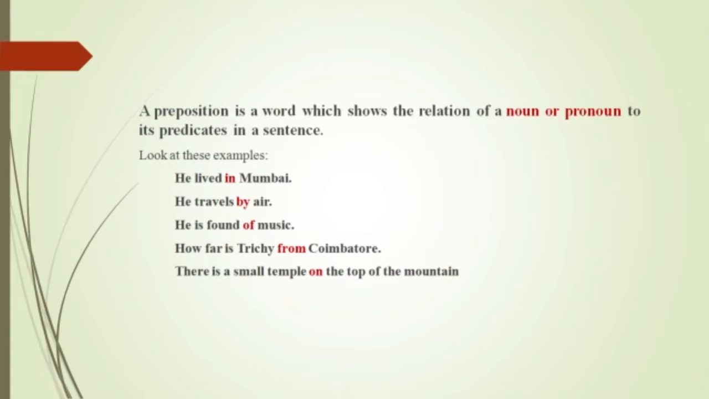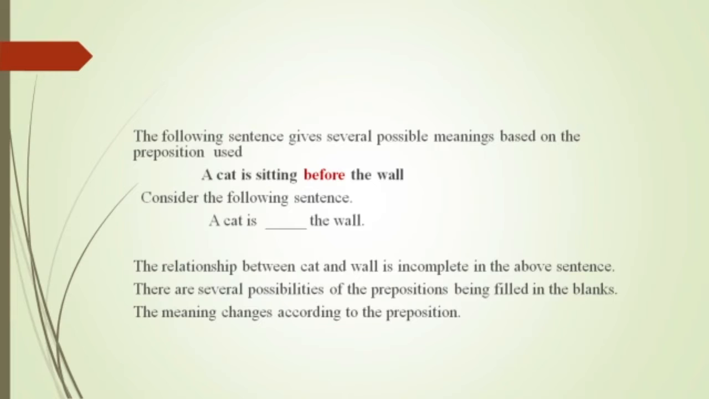How far is Trichy from Coimbatore? The word from indicates the preposition. There is a small temple on the top of the mountain. Here again it indicates the position. So these words, which give a relation from the noun or pronoun to the rest of the sentence, the predicate, that is from subject to predicate, are called prepositions, and a few examples we have already seen.